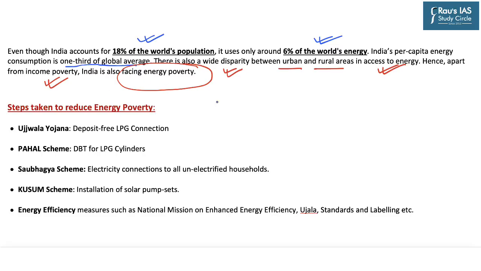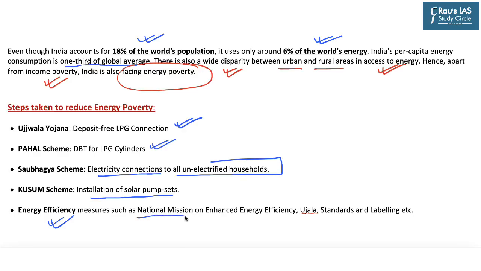However, various steps have been taken by the government in this regard: the Ujjwala Yojana, which provides free LPG connections; the Pahal scheme, which provides direct benefit transfer for LPG cylinders; the Saubhagya scheme, which provides electricity connections to all unelectrified households; the Kusum scheme, which provides for installation of solar pump sets; and energy efficiency measures such as the National Mission on Enhanced Energy Efficiency, Ujala, standards and labeling, etc. have also been provided by the government.